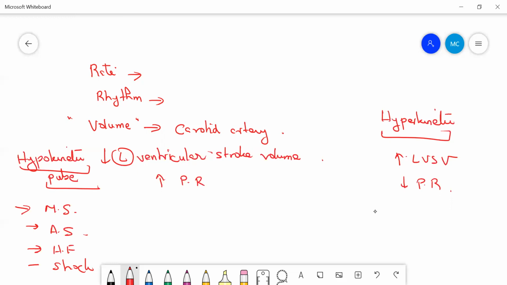Hyperkinetic can be anemia, fever, thyrotoxicosis, exercise, pregnancy. Apart from that, in mitral regurgitation, aortic regurgitation, patent ductus arteriosus, VSD, ventricular septal defect. And sometimes in complete heart block also you get a hyperkinetic pulse. Okay, so this is about the volume of the pulse.